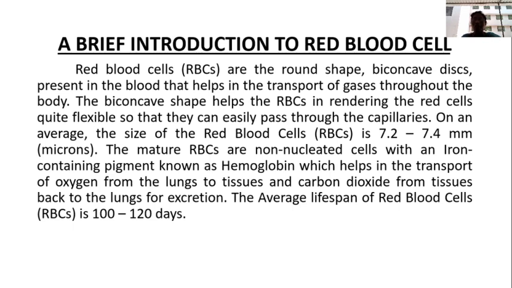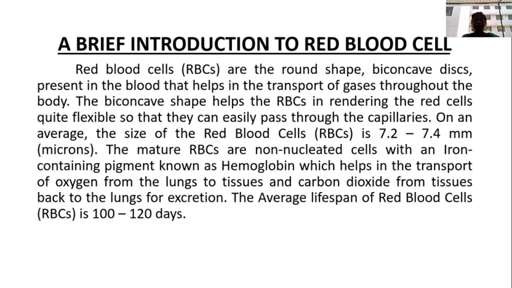Already you know what hemoglobin is. What is the purpose of hemoglobin? What is the action of hemoglobin? Hemoglobin transports oxygen from the lungs to the tissues and carries carbon dioxide from the tissues to the lungs for excretion. The average lifespan of red blood cells is 100 to 120 days. This is a brief introduction about red blood cells.